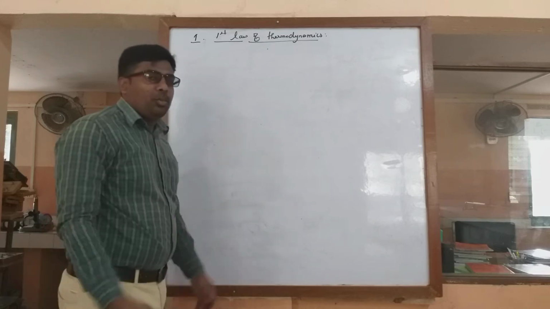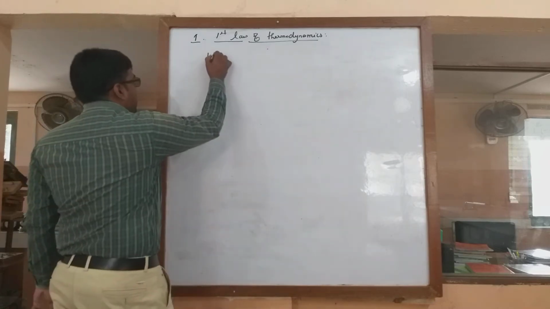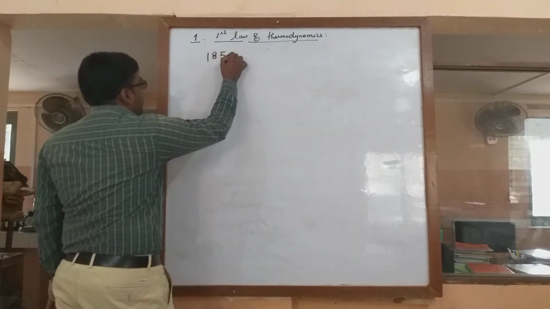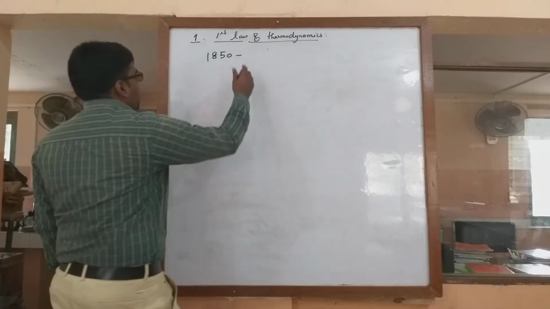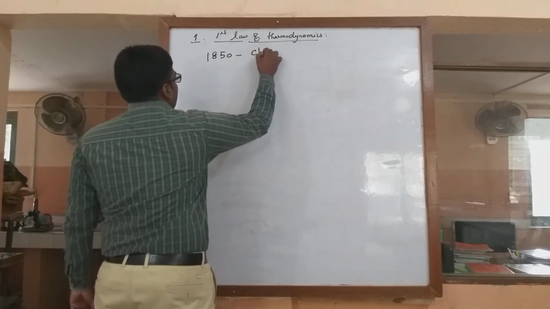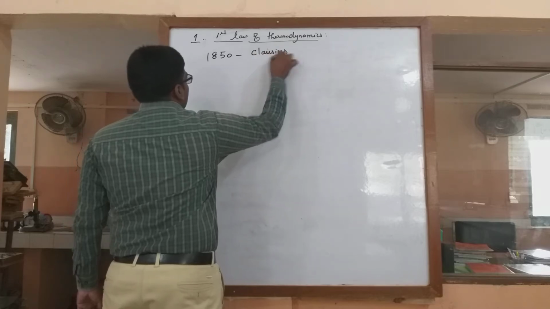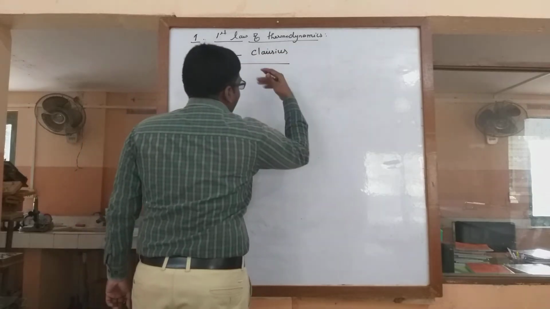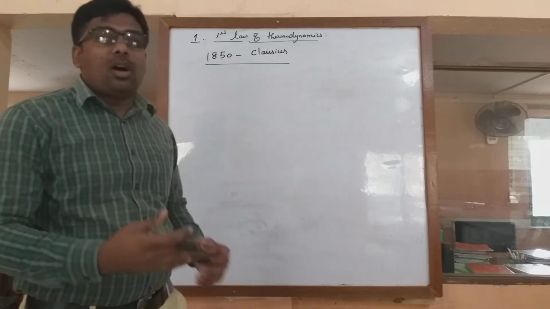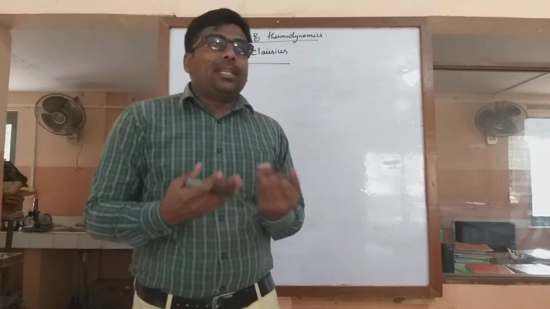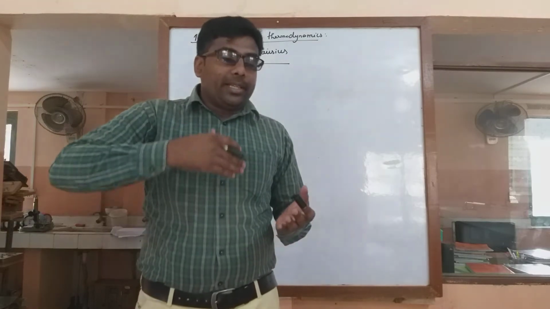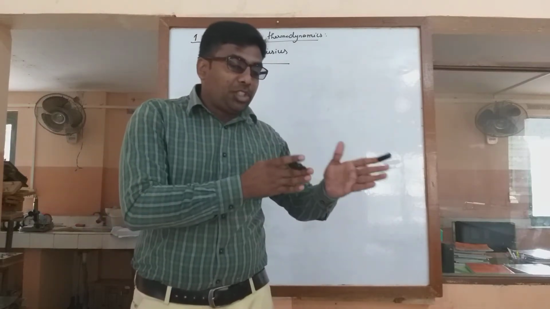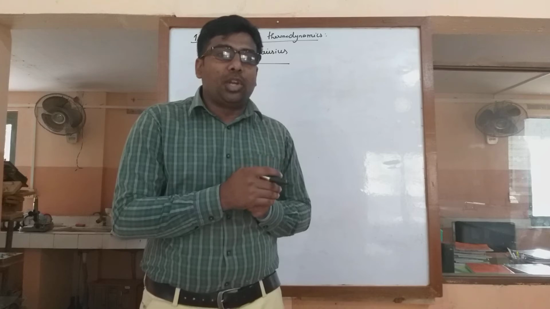The first law of thermodynamics was given in the year 1850. So in 1850, Clausius gave the first law of thermodynamics. In other words, the first law of thermodynamics is related to the law of conservation of energy.